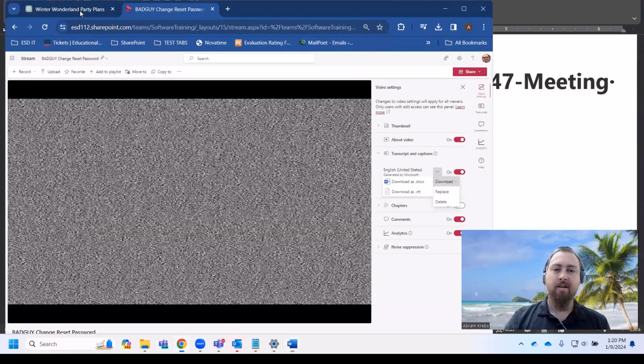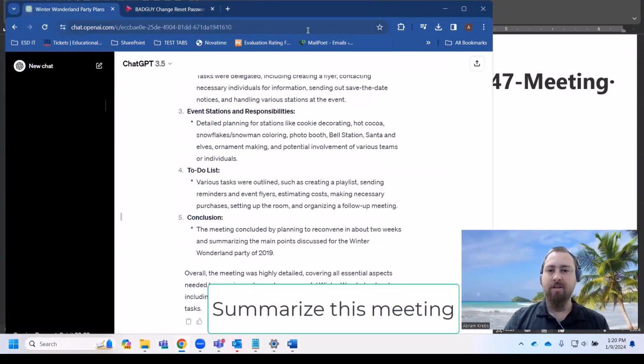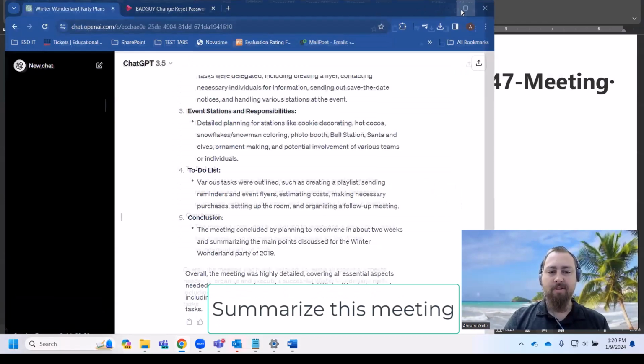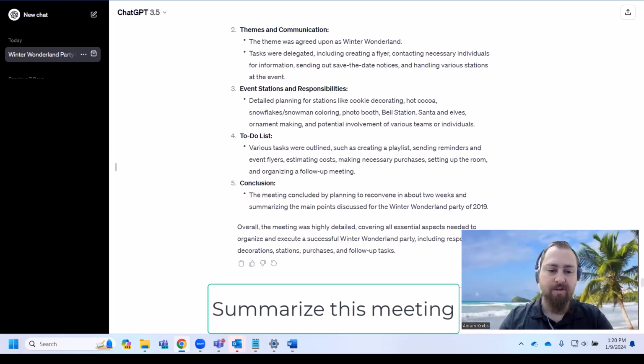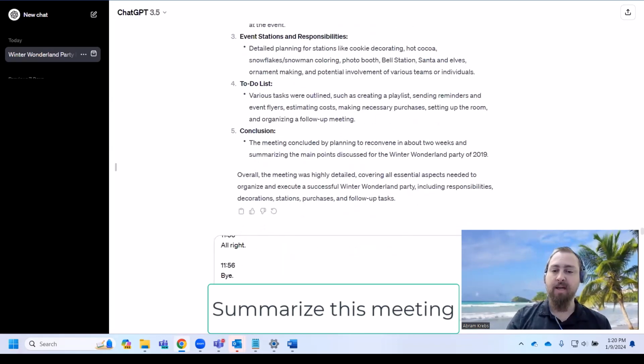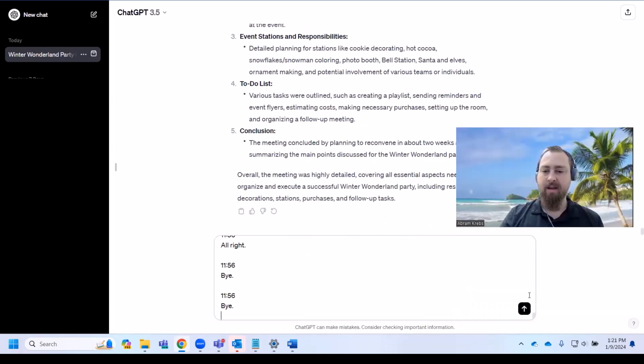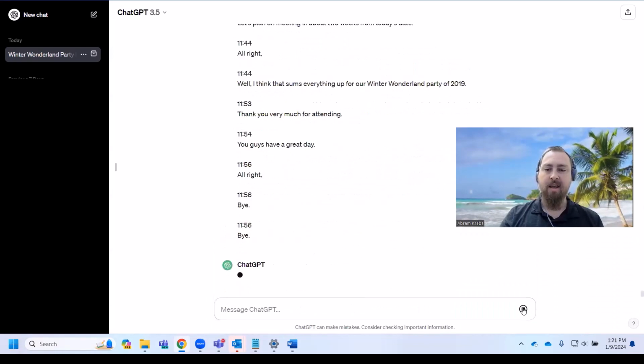Then I'm going to go here and we're going to go to Chat GPT. Now in Chat GPT, I can type in summarize this meeting. And I'm going to hit Shift Enter and paste in the entire meeting. Now, with that being pasted in there, I can now run Chat GPT and it's going to